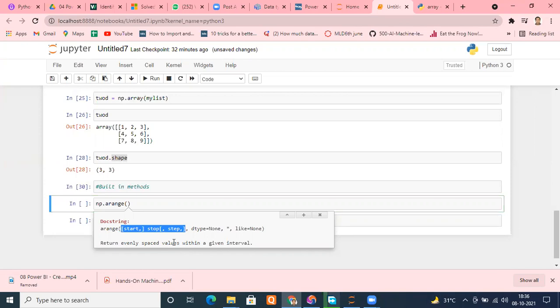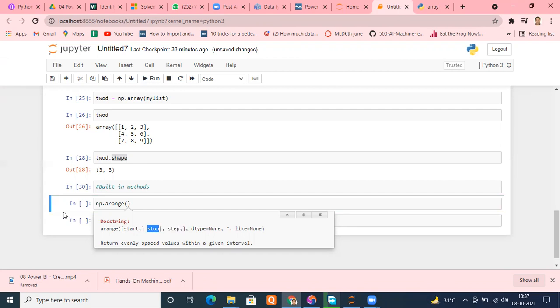Stop is mandatory. Yes, very good. Now you people got an idea, right? Because whenever we see the square bracket, understand it is optional. It is not at the stop. So start is optional. Even step is optional.